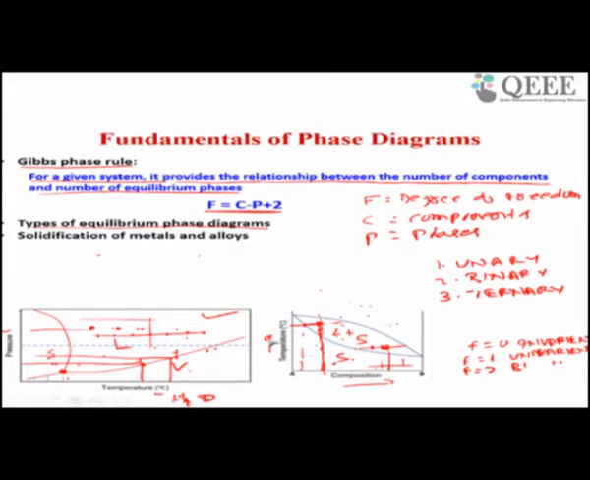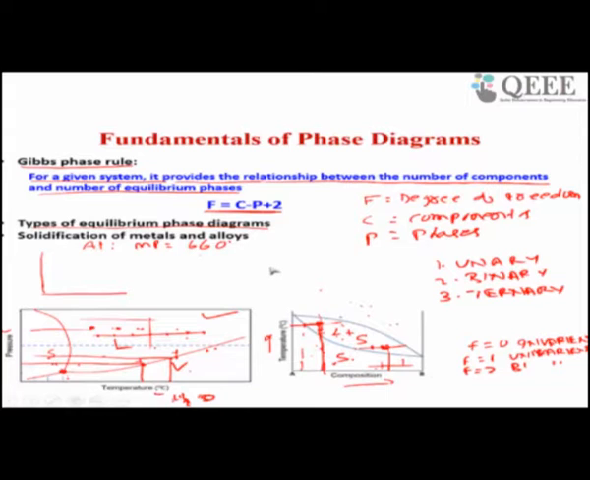Now the next topic is solidification of metals and alloys. What do we mean by solidification of metals and alloys? When you melt any metal or alloy, what happens if it is a metal? Let us say your metal is aluminum. You get a time-temperature diagram for the solidification of a metal. The melting point of aluminum is 660 degrees centigrade.